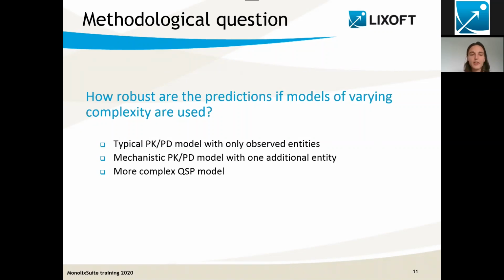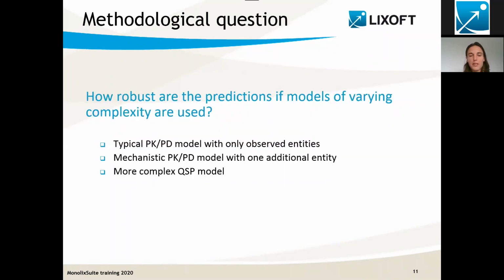Then we're going to consider a slightly more complex model that I will call the mechanistic PK/PD model, where we'll add 1 additional chemical species that has not been experimentally observed. And finally, we will use a full QSP model that is fairly complex.